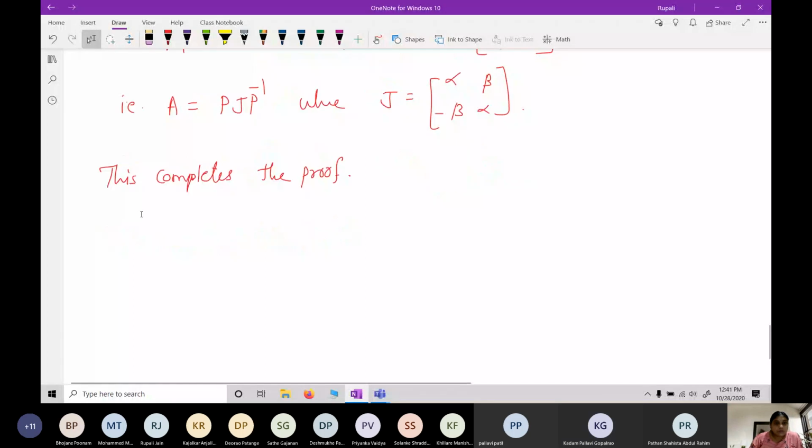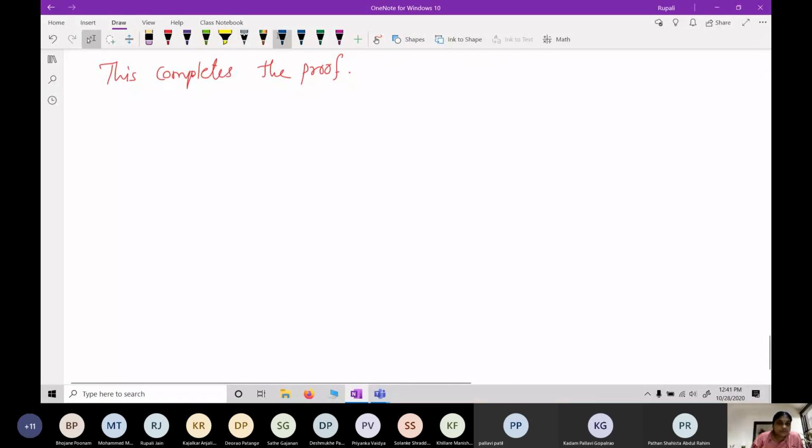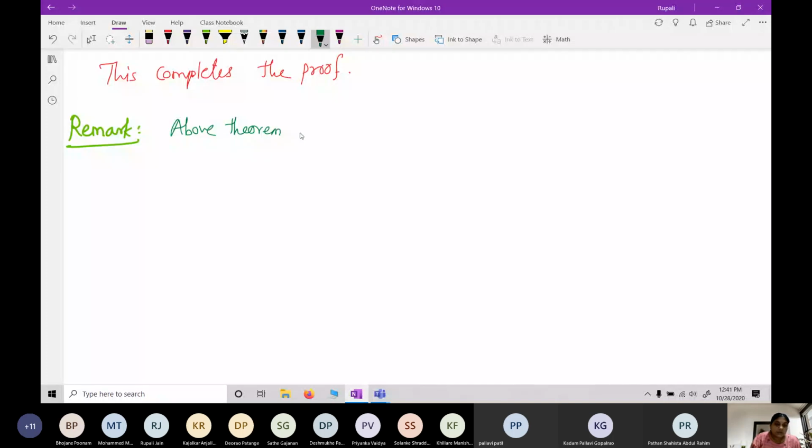Now remark: this theorem 4.8 is about change of coordinates. The above theorem is a result about change of coordinates.